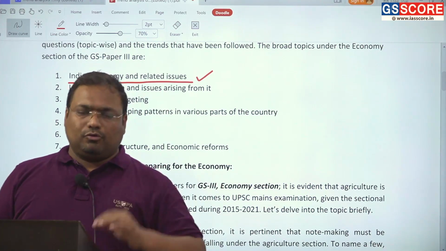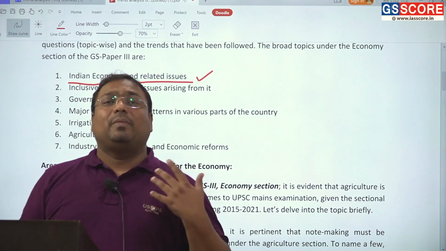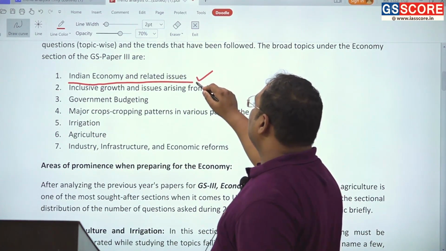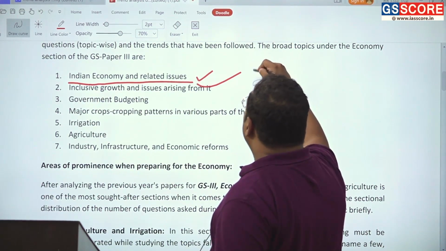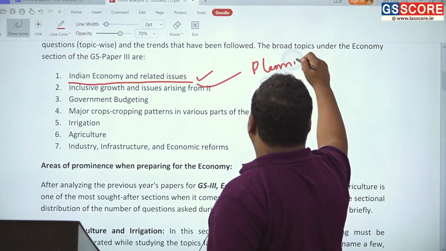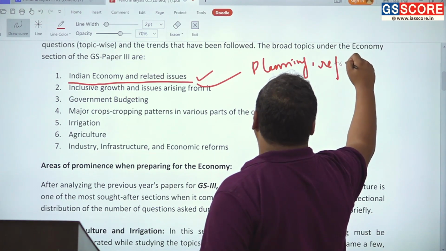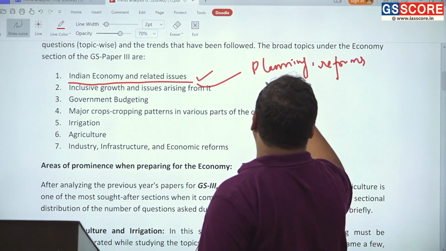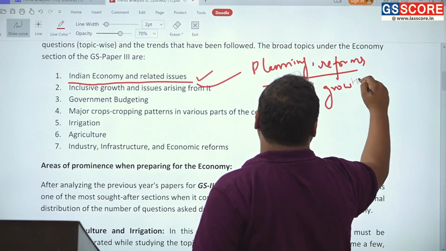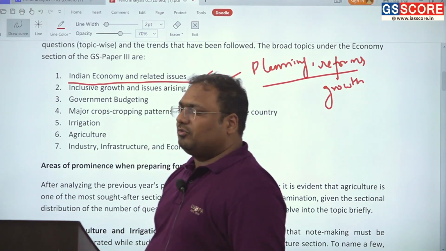The evolution of the Indian economy, the growth of the Indian economy, the performance of the Indian economy, planning, reforms, all of them are in this aspect. That is the Indian economy and related issues.